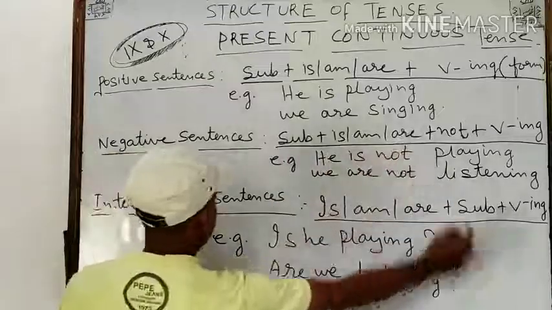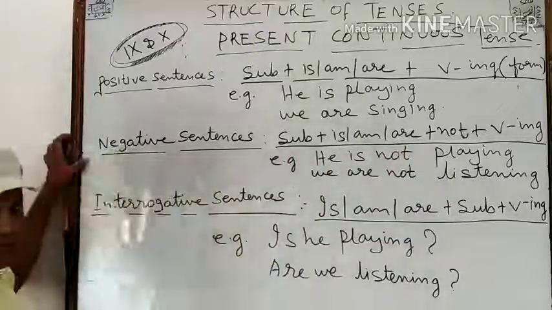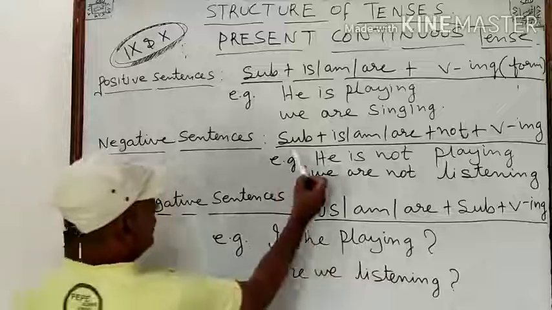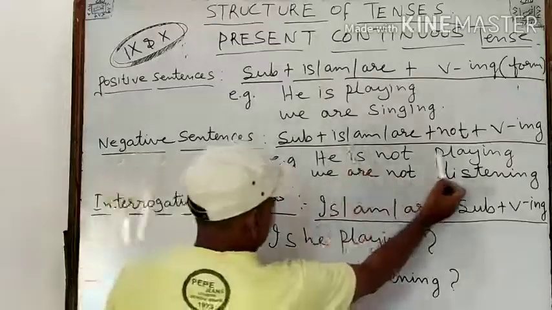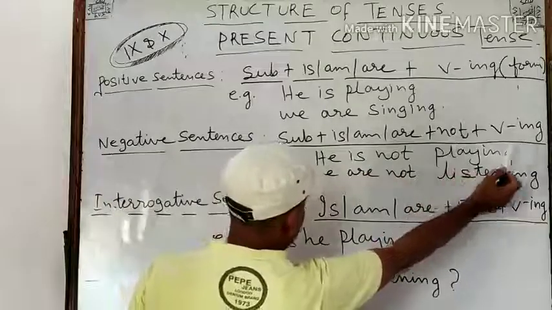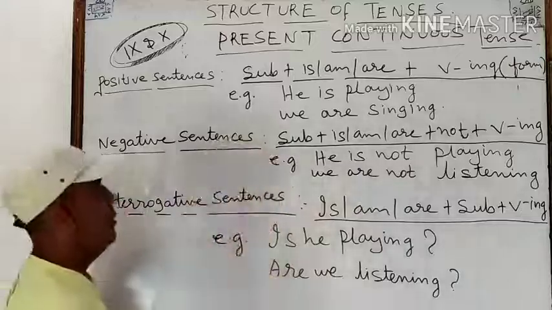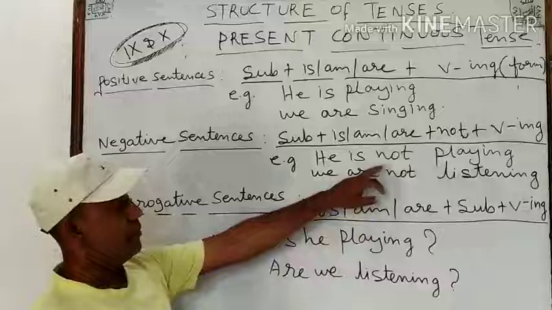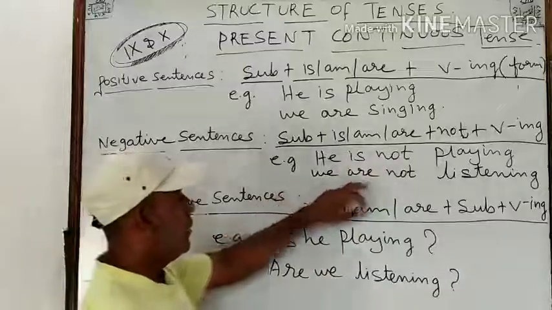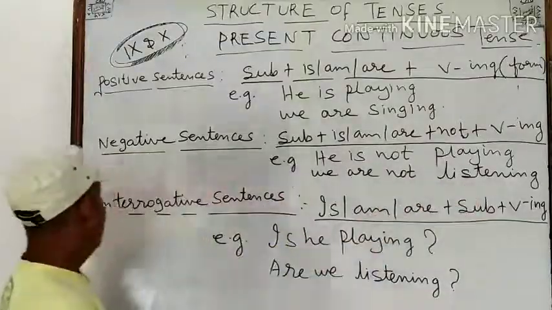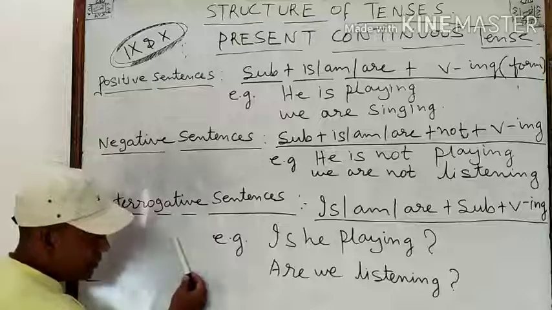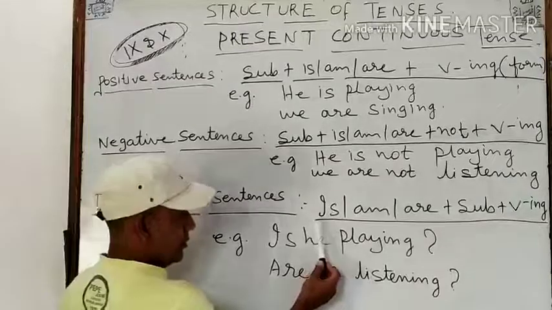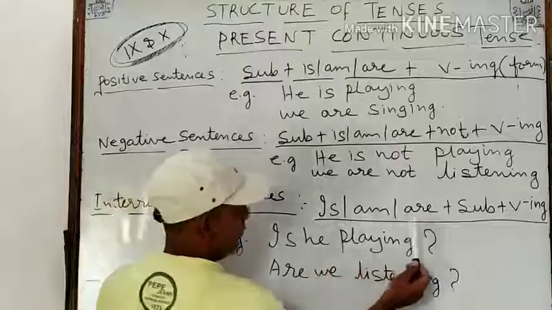We are singing. If there is a negative sentence, we take the subject, is, am, are. With that, we take not and ing form of the verb. For example, he is not playing. In negative sentences, we take not. We are not listening.